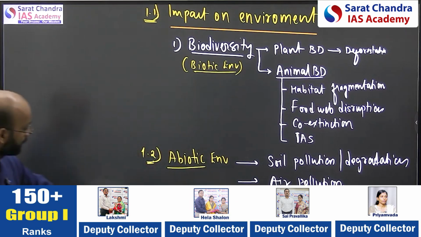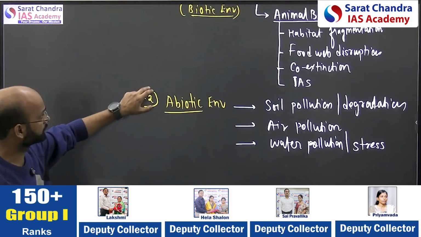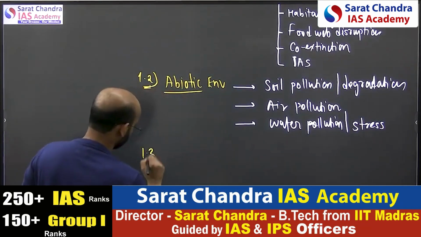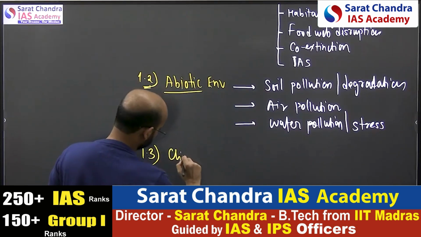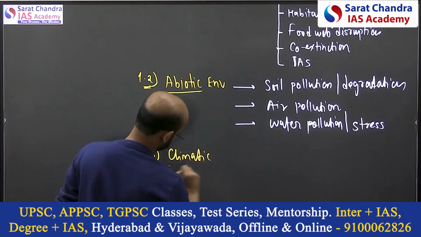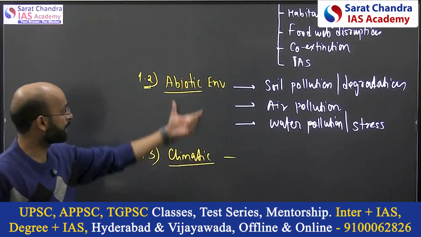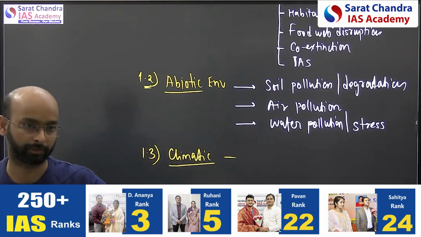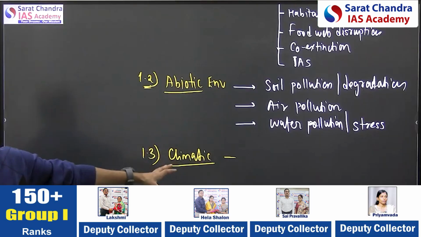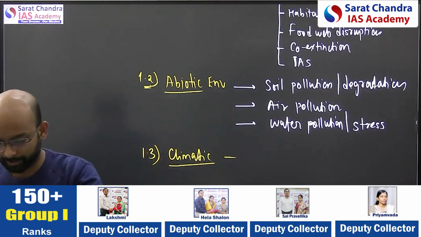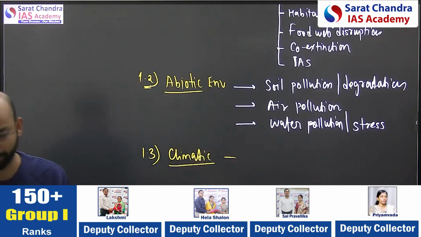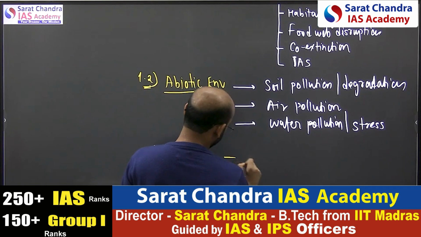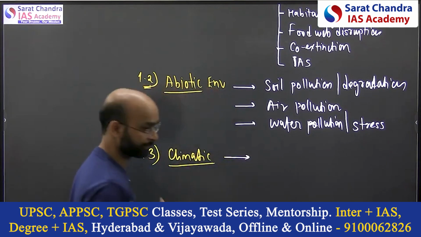Okay, this component try to bring in your answer. The last is 1.3, and that is the climatic environment, climatic factor. Climatic is the part of abiotic only, but since climate change is a very important topic for us, we should create that separate topic, separate aspect. Otherwise, that's also the part of it only. So here we know how the climatic impacts are there.